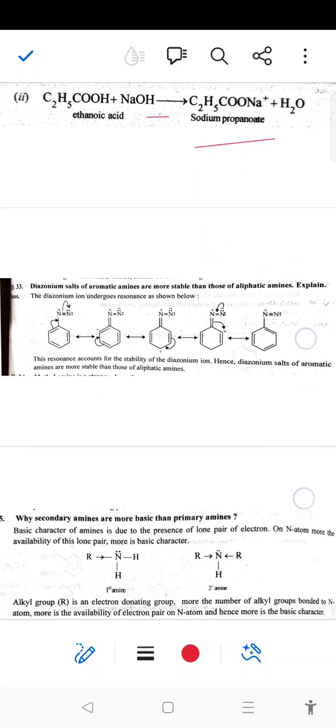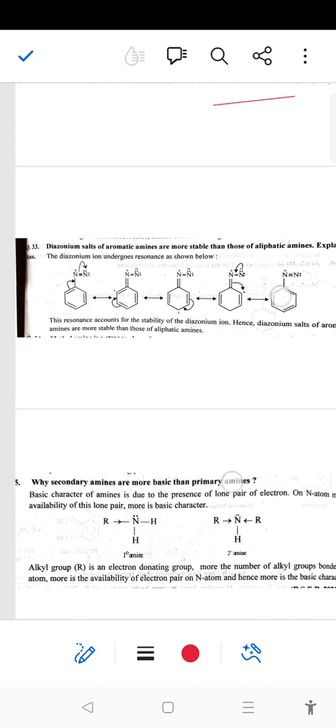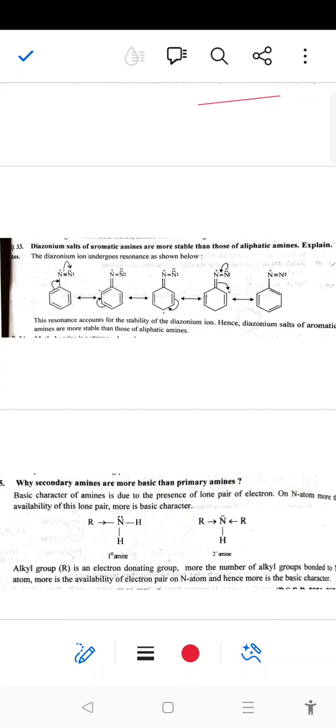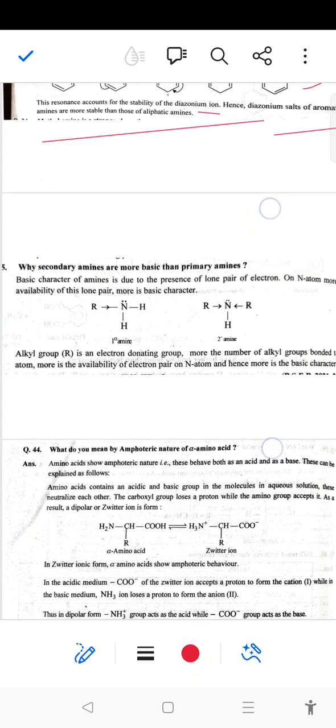Next question is why the diazonium salts of aromatic amines are more stable than those of aliphatic amines. In the case of diazonium salt, it shows resonating structures, so this resonance accounts for the stability of the diazonium ion. Hence diazonium salts of aromatic amines are more stable than aliphatic amines, as aliphatic amines do not have any resonating structure. Okay.